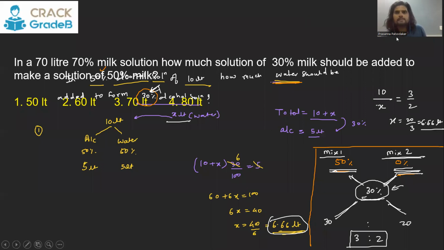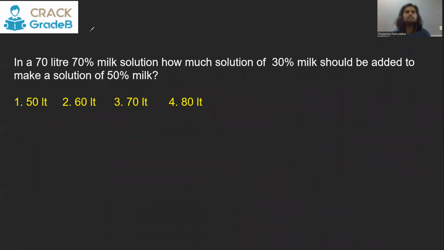Now let's see this. Now this is a very general basic question. In a 70 liter 70% milk solution, how much solution of 30% milk should be added so as to make a 50% milk solution? That means you are adding one mixture which has 70% milk, another mixture which has 30% milk, and the resultant should have 50%.